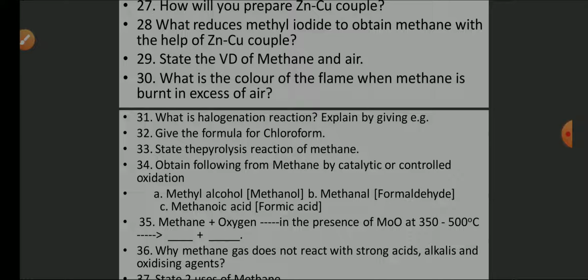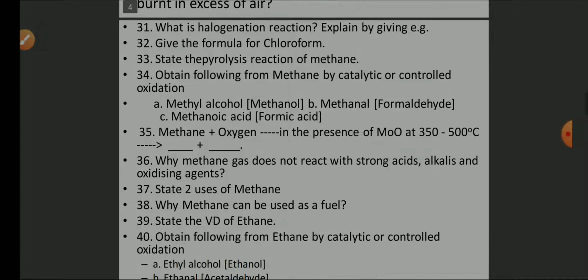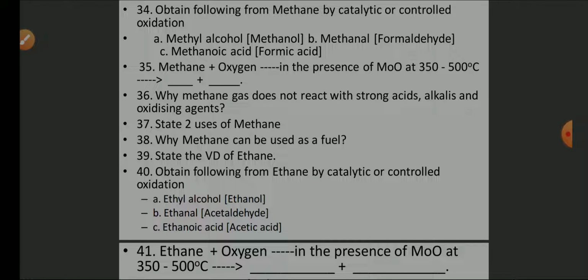Methane plus oxygen in the presence of molybdenum oxide at 350 to 500 degrees centigrade. What is it going to obtain? Why does methane gas not react with strong acid, alkalis and oxidizing agent? State two uses of methane. Why can methane be used as a fuel? What is the vapor density of ethane? What is obtained from ethane by catalytic or controlled oxidation? It is the same as that of methane.